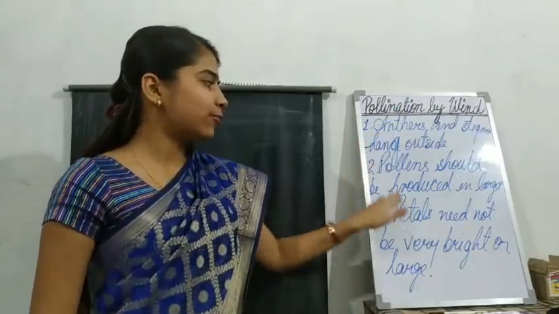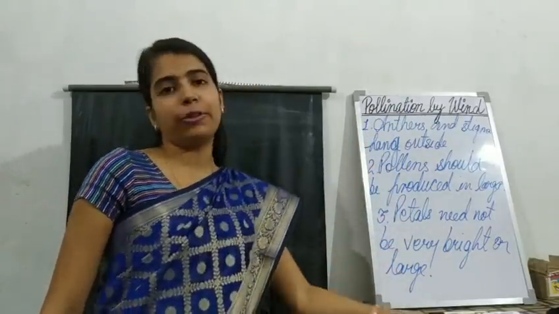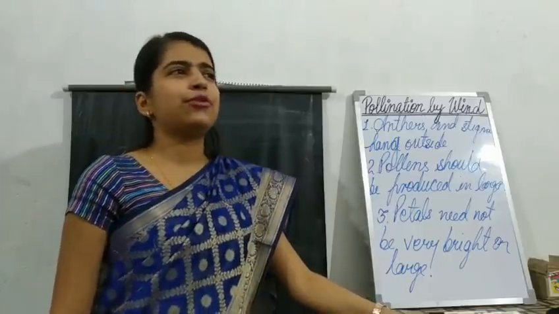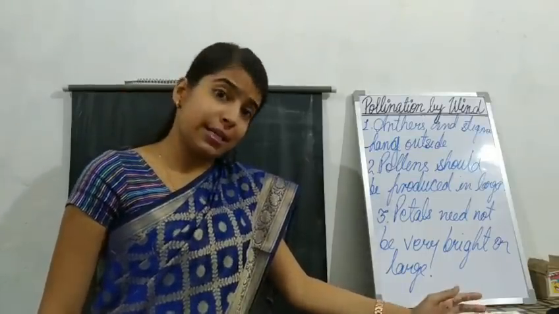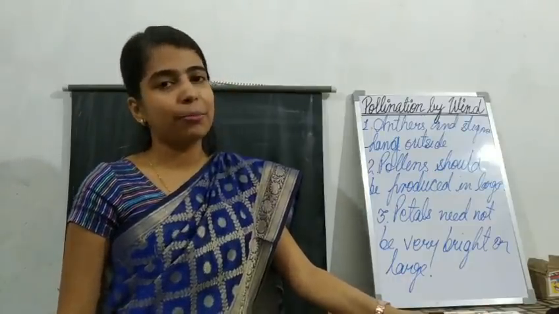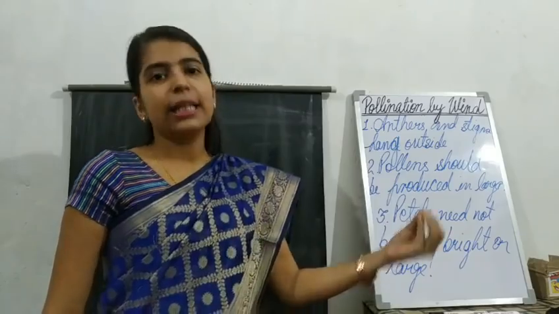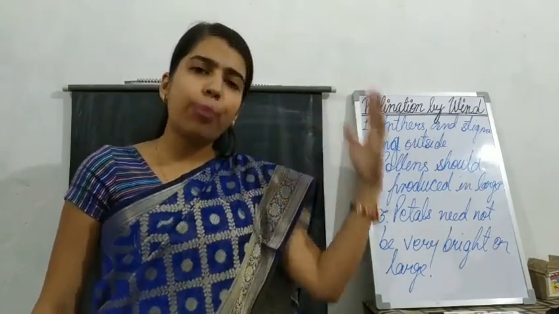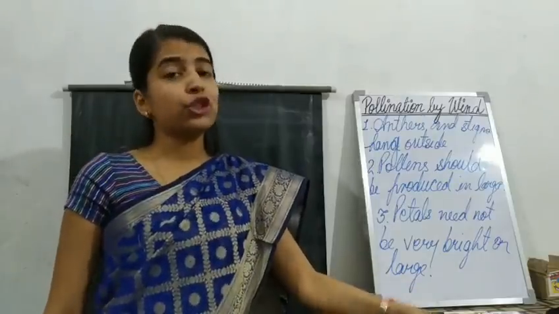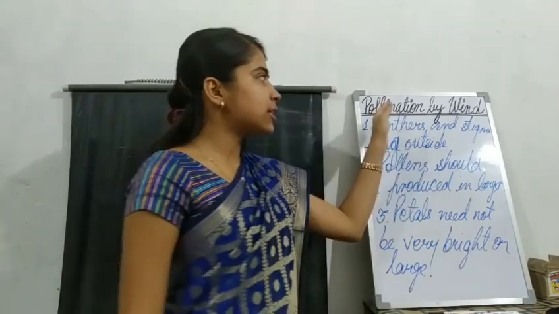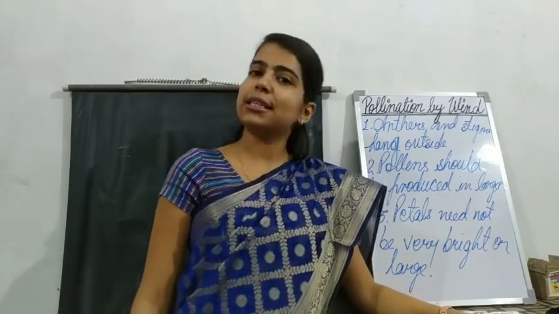So these are some of the characteristics of the flowers that are pollinated by wind. The basic example is the flowers of maize, the corn that you eat. The flowers of the maize are very light. They hang outside, and as the fast wind blows, these pollens get transferred to other plants. So this is how pollination by wind is carried out.